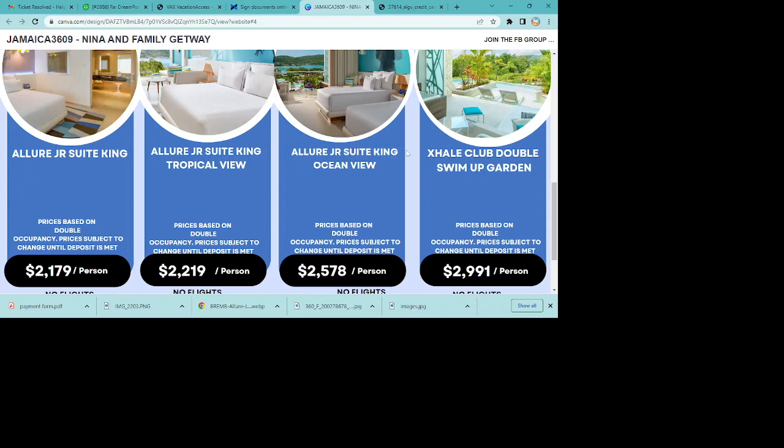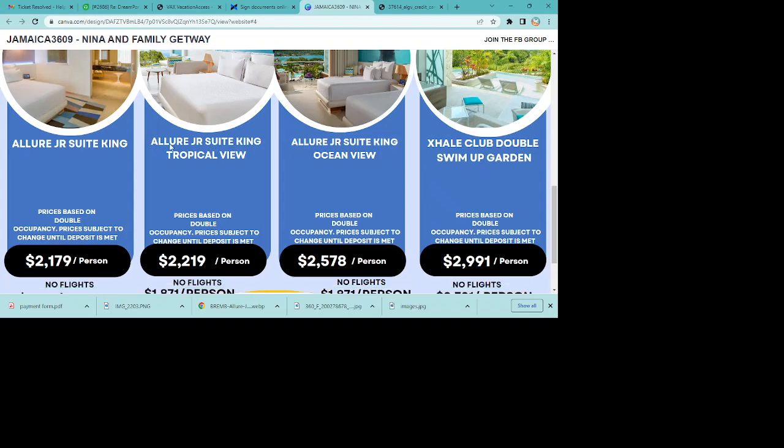Also, the room types with the size beds or the number of beds are most of the time not guaranteed until you check in. We can put a note in the system that you need 2 beds, but it's not guaranteed that you're going to get that. So always make sure whoever you're sharing a room with, that you're okay with co-sleeping if that was necessary or had to be a possibility.